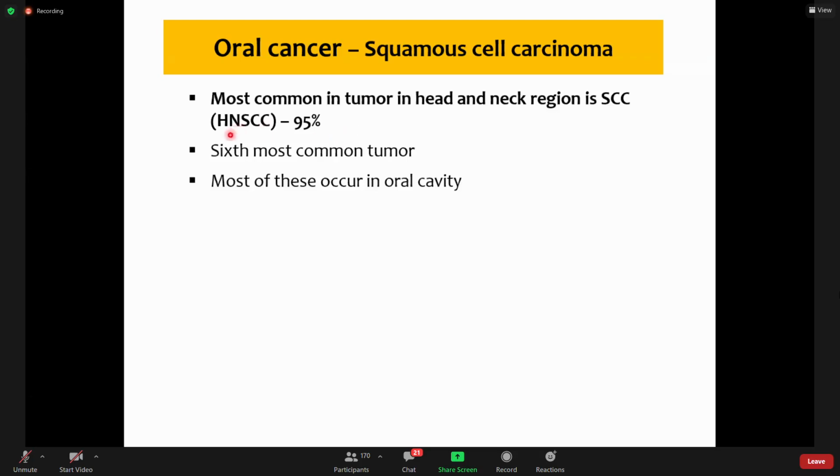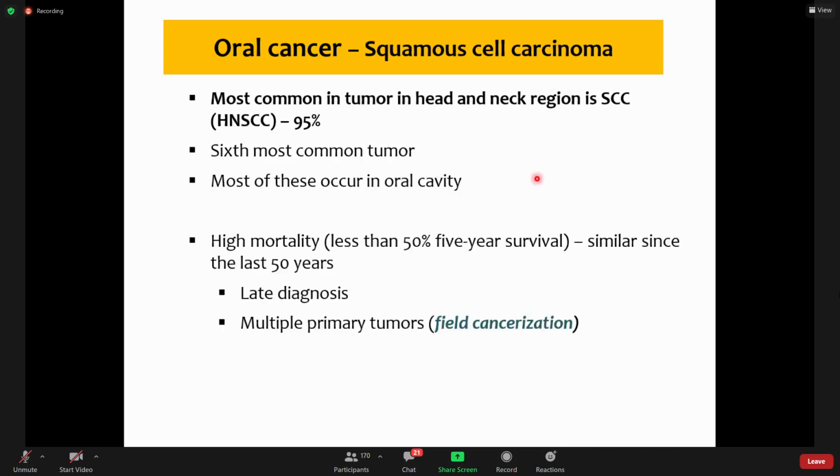And it is not rare. It is the sixth most common tumor of humans, and most of them occur in the oral cavity. Now the downside of oral cancer, and of course of all cancers, is that it has a very high mortality. It is less than 50% 5-year survival. We see the outcome of cancers, known as prognosis, in terms of 5-year survival or 10-year survival. Less than 50%